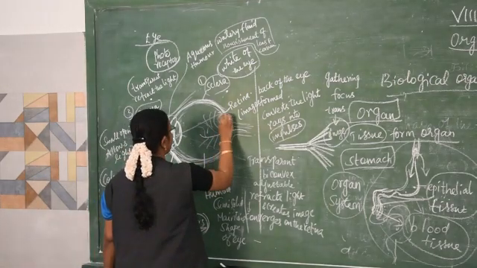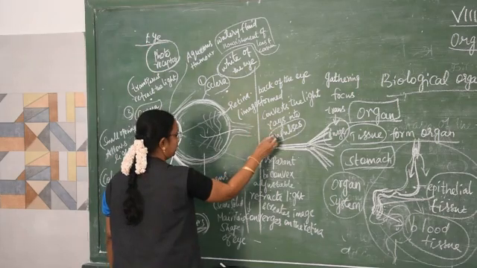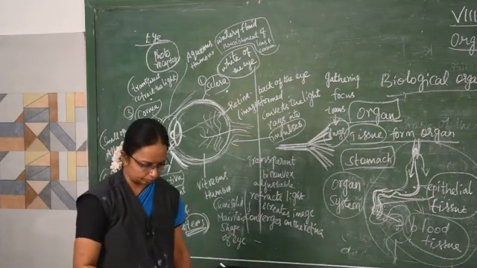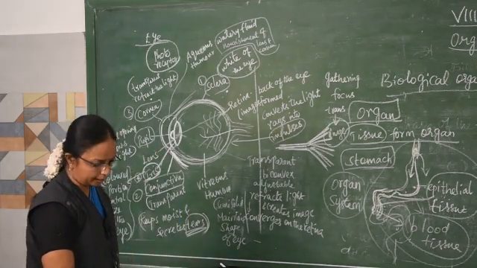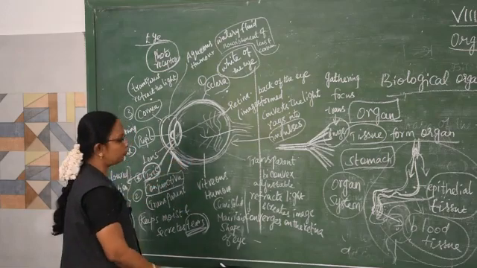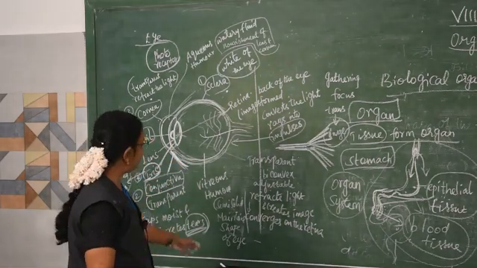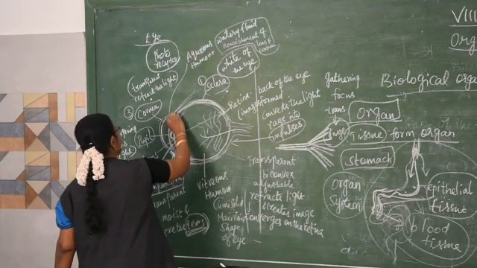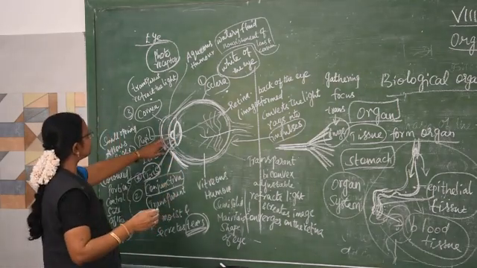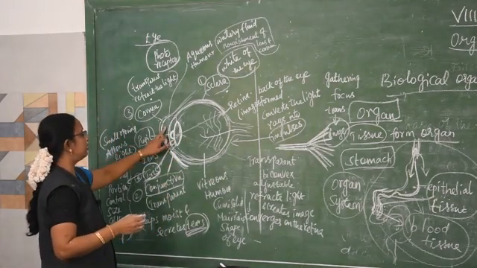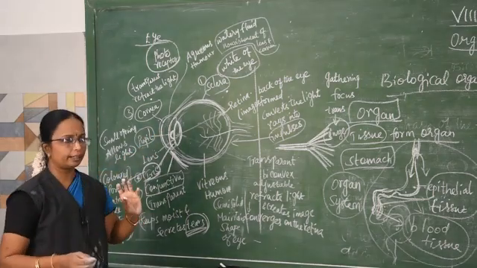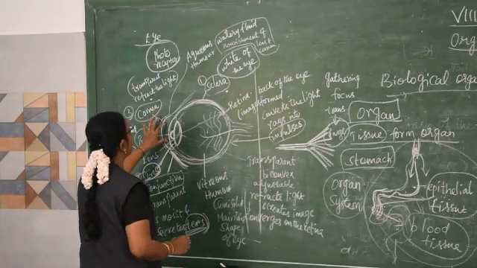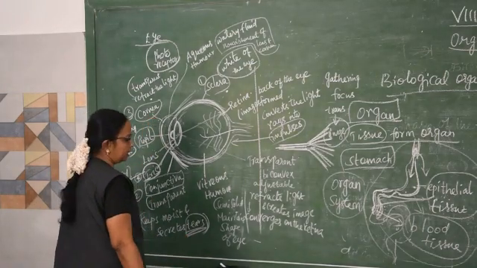Then optic nerves are there. What is their main function? The impulses sent by the retina are taken to the brain by these optic nerves. Then the aqueous humor is there. What does it do? It is a watery fluid that is present between the cornea and the lens. It is nourishing, keeping the eyes moist, giving nourishment to the lens and the cornea.